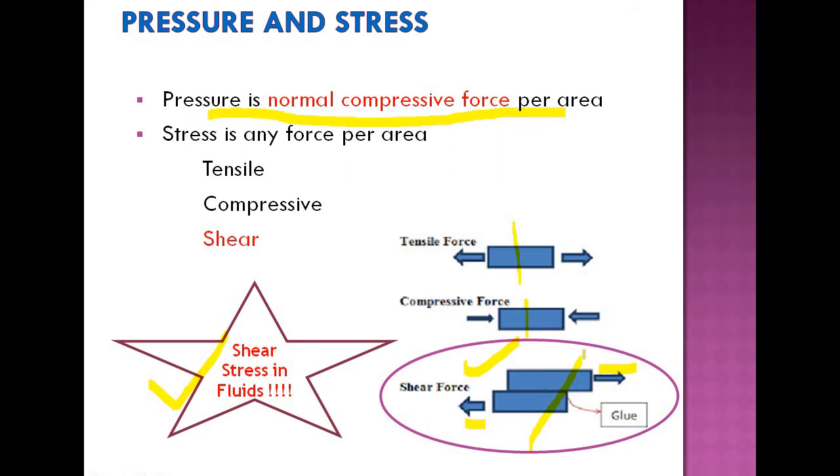What I am trying to tell you is that in fluid mechanics, two terms are very important. One is fluid pressure, the other is the shear stress developed in the fluid. So the entire discussion on fluid mechanics, especially viscous fluid flow as well as fluid statics, is related to this pressure as well as the stress developed in the fluid.